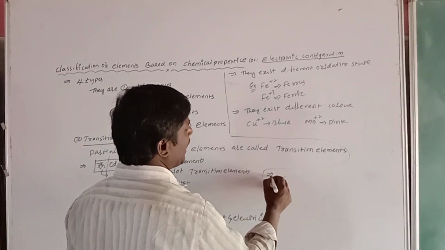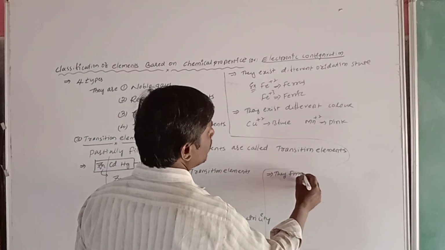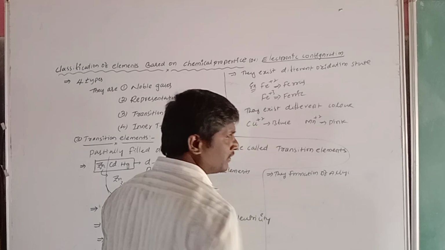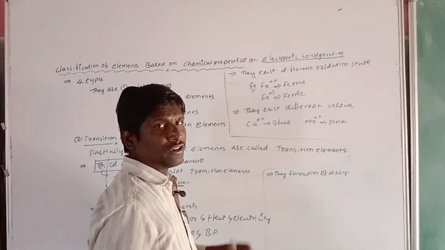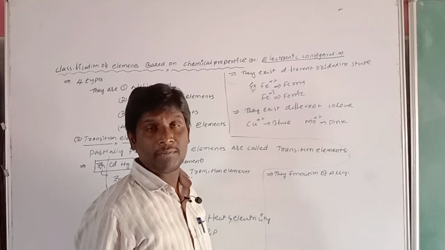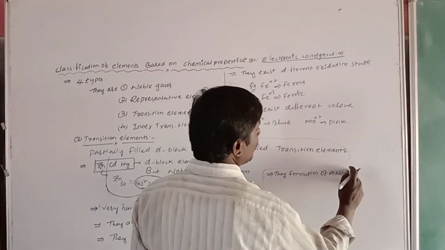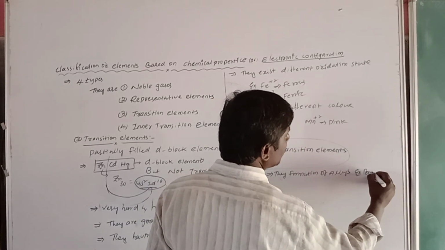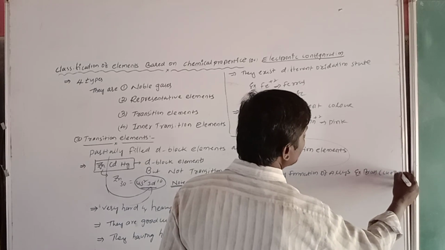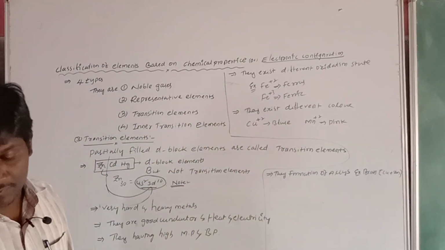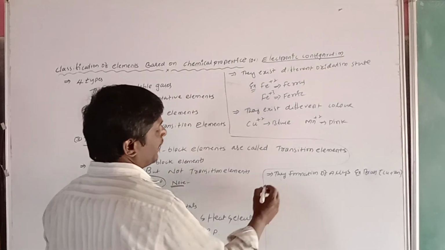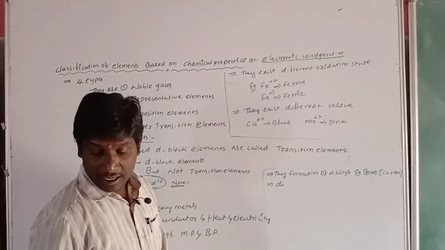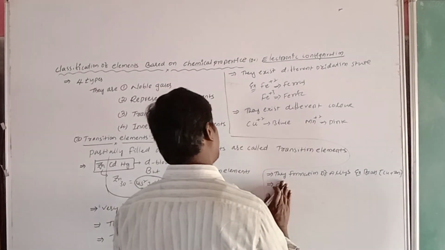Then the formation of alloys. What is meant by alloys? A mixture of more than one metal is called an alloy. Transition elements form alloys, for example brass, which is copper plus zinc. Another property is different types of magnetic behavior: the transition elements exhibit paramagnetic behavior.